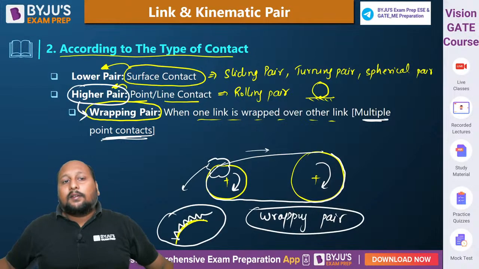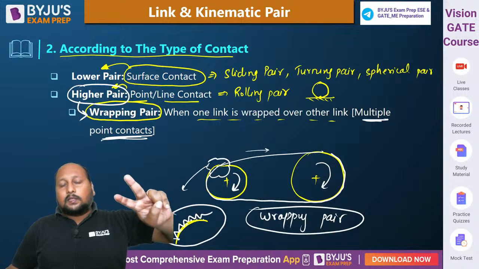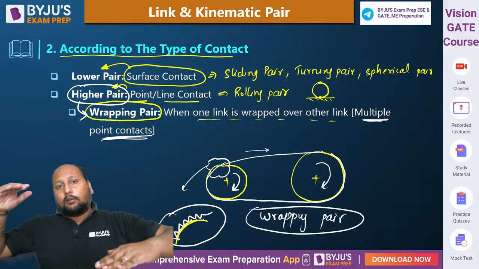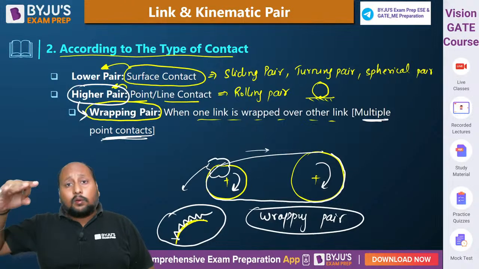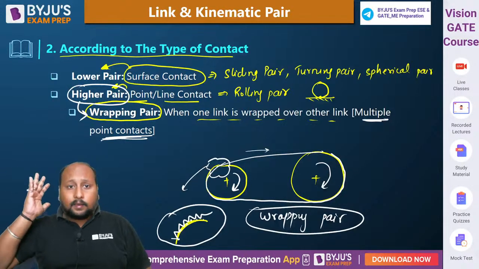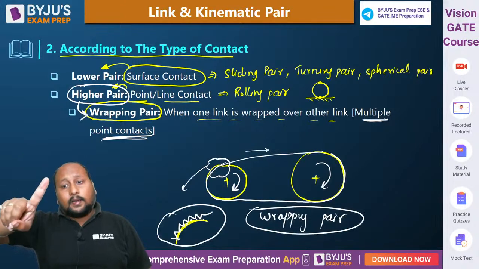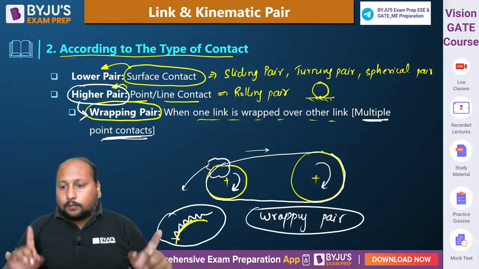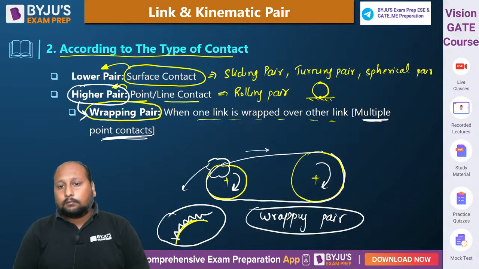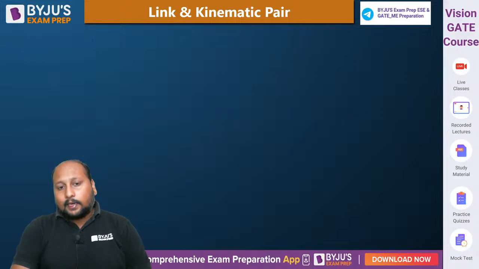So these are the different types discussed for the kinematic pair. Basically we can classify kinematic pairs under two categories. According to the type of relative motion: turning pair, sliding pair, rolling pair, screw pair and spherical pair. According to the type of contact, we have discussed two major classifications, lower pair and higher pair. The wrapping pair is a special case of higher pair. Is this clear? Okay, fine. So this is today's discussion about the link and kinematic pair.